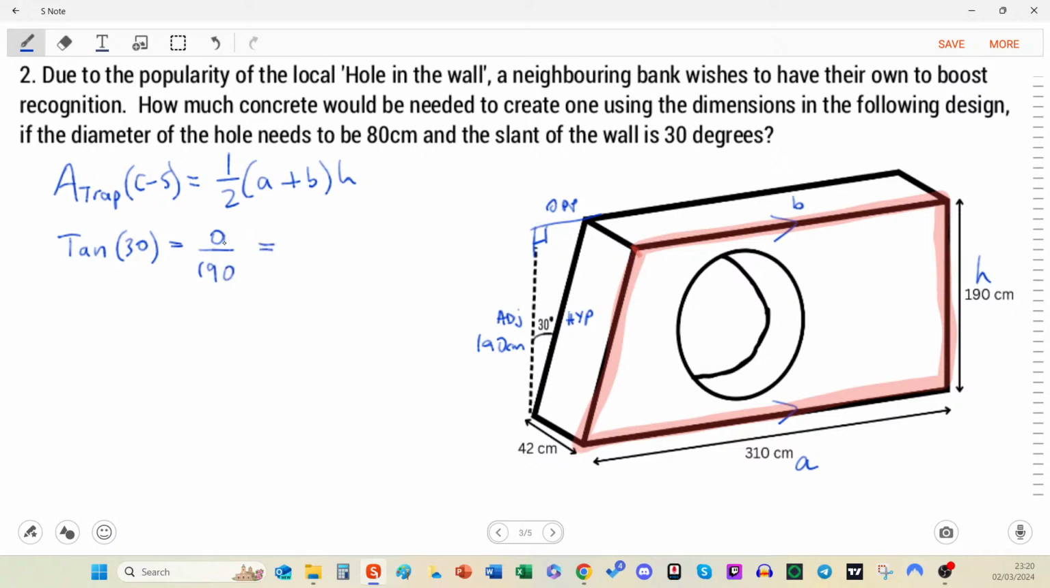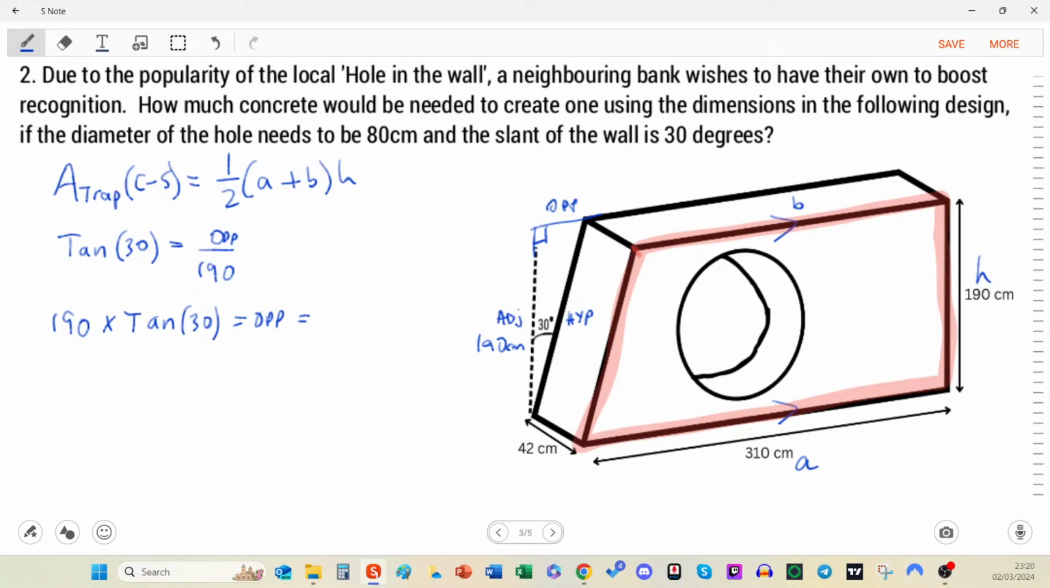That's not 0, by the way. Let's write op, just so we know. In fact, let's do it on a new line, because we're not equating. So that's 190 times tan 30. It's going to give us the opposite, which is the missing gap that we have to find the length of b, because it's going to be 310 subtract the opposite value.